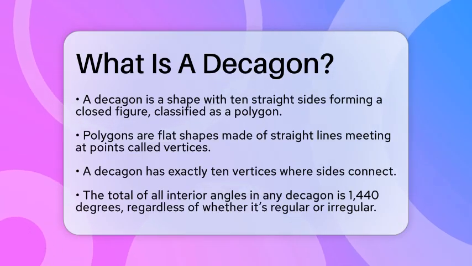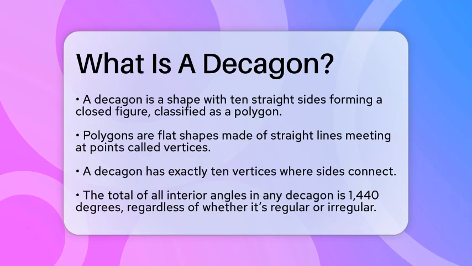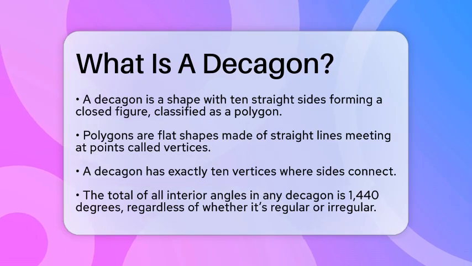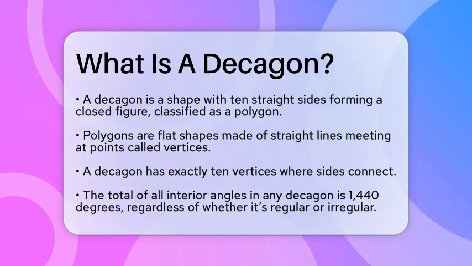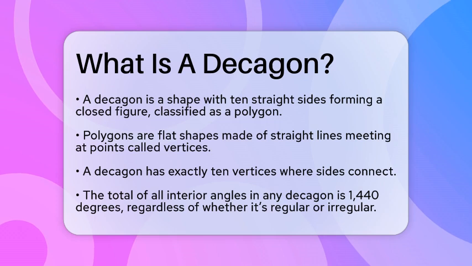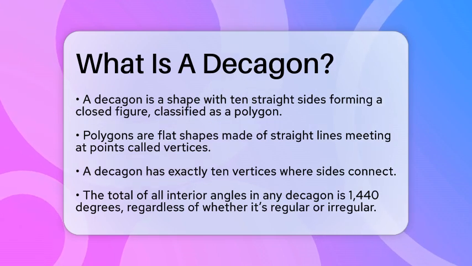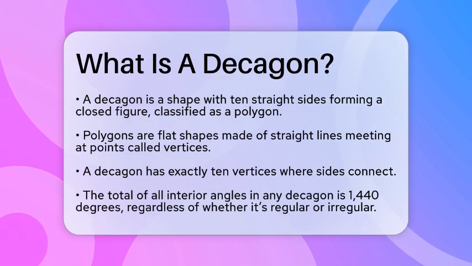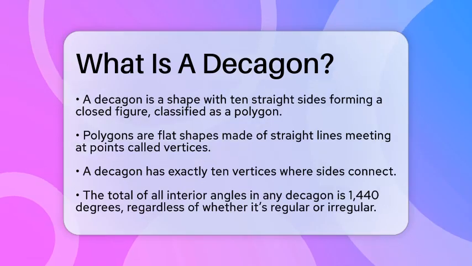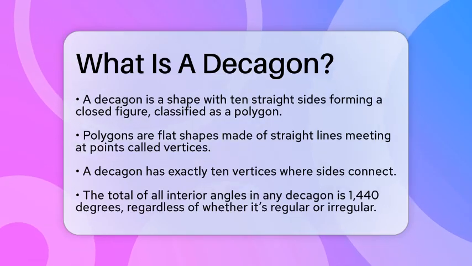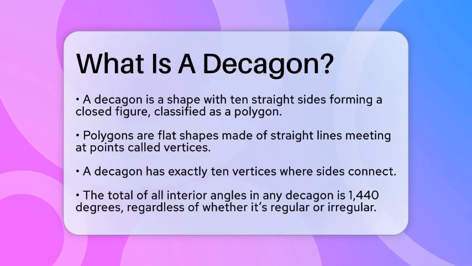Each interior angle, which is the space inside the shape at each vertex, adds up to a total of 1,440 degrees. This total is the same whether the decagon looks regular or irregular. A regular decagon has all 10 sides of equal length and all interior angles of exactly 144 degrees.